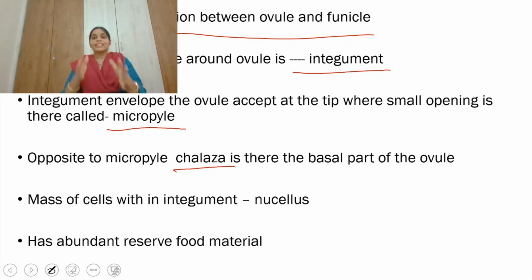So this protective layer around the ovule encloses a group of cells. This group of cells together we call the nucellus, right? Like in the microsporangium, it's a tissue that contains a group of cells. In the same way, the integument encloses a group of cells called the nucellus. So what is the function of the nucellus? It has an abundant reserve of food material which is supplied to the growing embryo sac or female gametophyte.